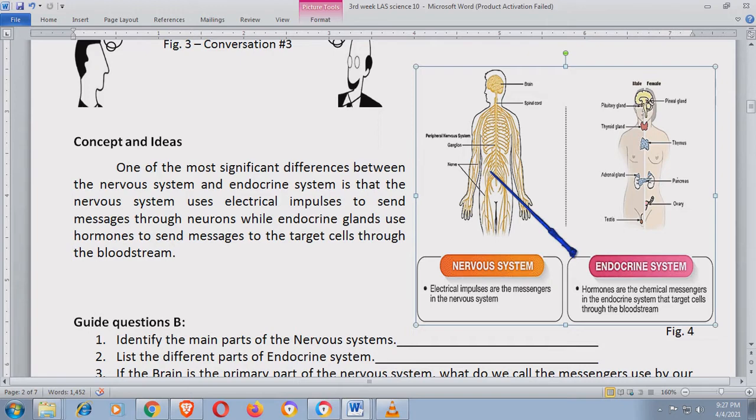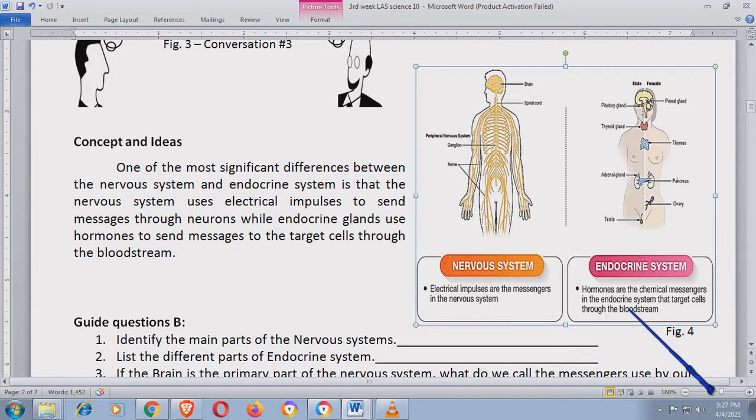While the endocrine system, sabi natin, nagsisend siya ng signal, pero mabagal. Bakit mabagal? Because it uses hormones. Hormones are chemical messengers in the endocrine system that target cells through the bloodstream. So, dumadaan siya sa daluyan ng dugo ng ating katawan. At ang target niya ay yung specific na cell sa katawan natin.